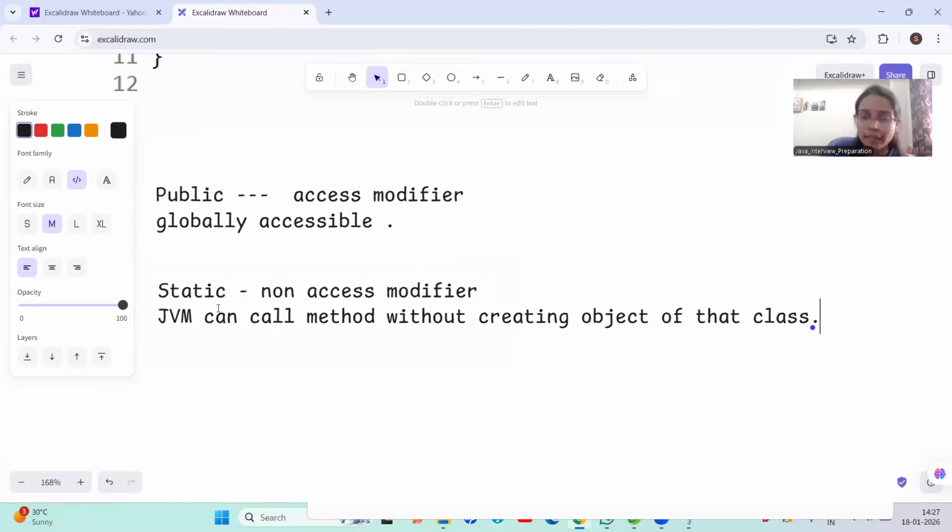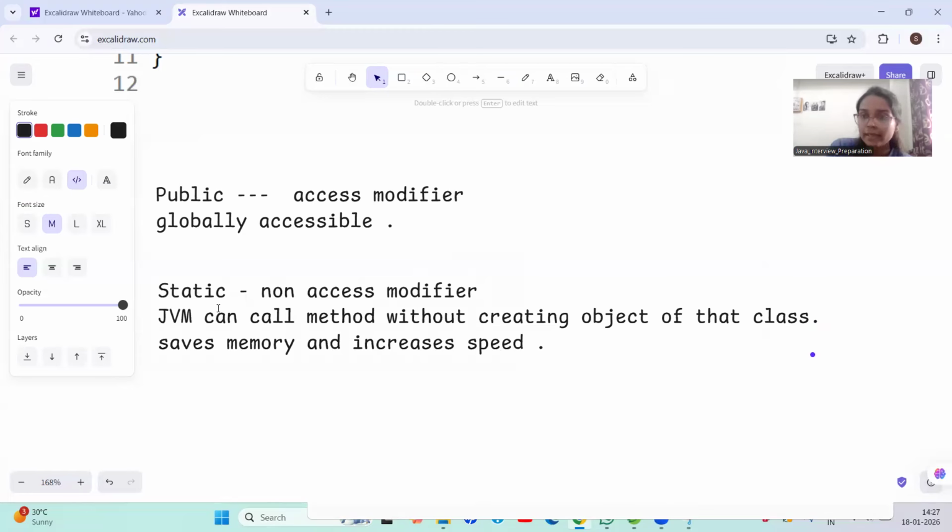What is the benefit of making our method static? First of all, it saves memory and also increases speed. That is the benefit of making your method static.